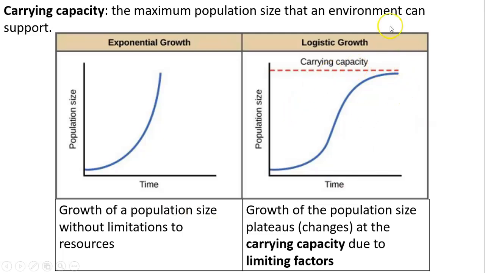The logistic growth on the other side, when the population size plateaus or changes at the carrying capacity. So when the population size reaches the carrying capacity of the environment, it starts becoming stable. It starts becoming the same. The number of deaths will be the same as the number of individuals born, and this will make it the same number. This is due to the limiting factors. So resources are also limiting factors. They limit the number of individuals in a specific environment or ecosystem.